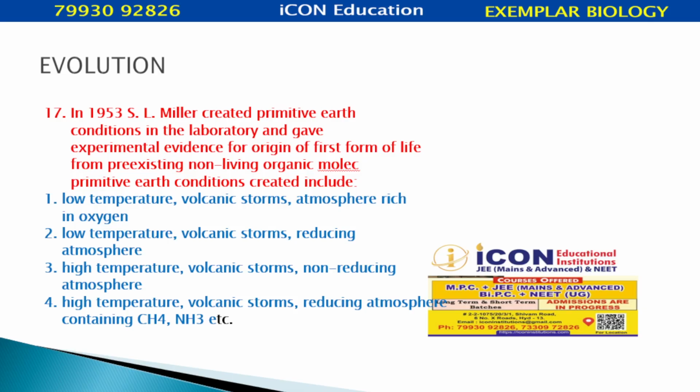First option: low temperature, volcanic storms, atmosphere rich in oxygen. Low temperature, so this is wrong. Next option: low temperature, volcanic storm, reducing atmosphere. Due to low temperature, this is wrong. Here, high temperature, volcanic storm, non-reducing atmosphere. So this is also wrong.